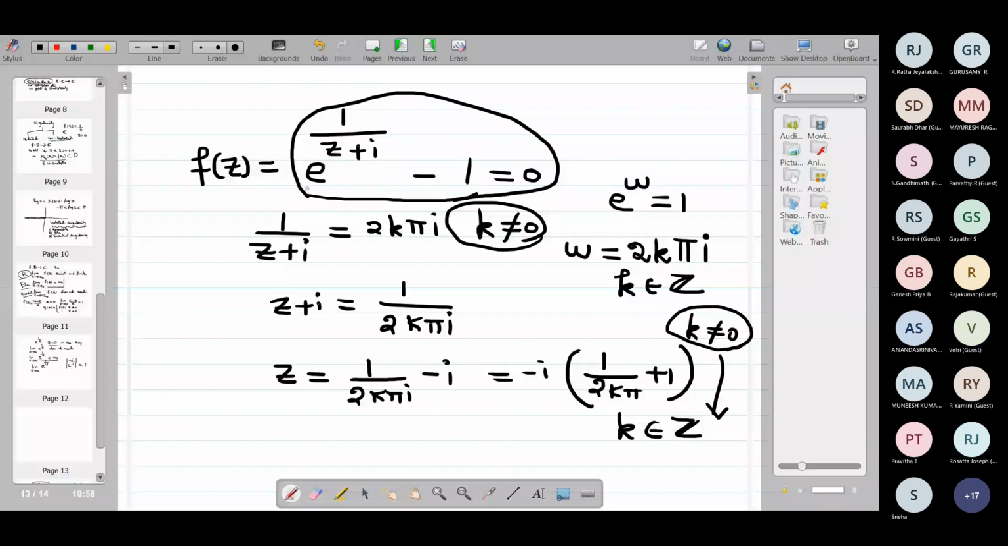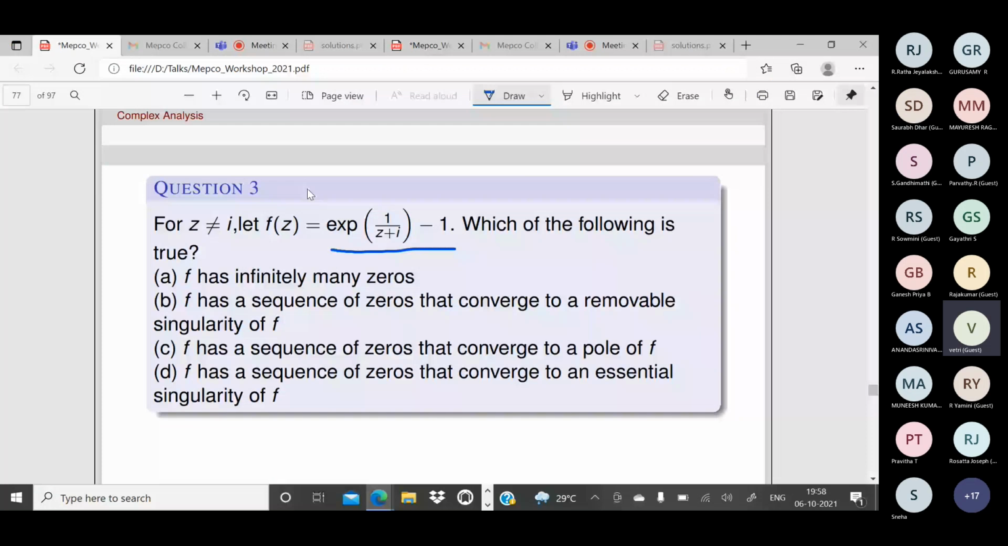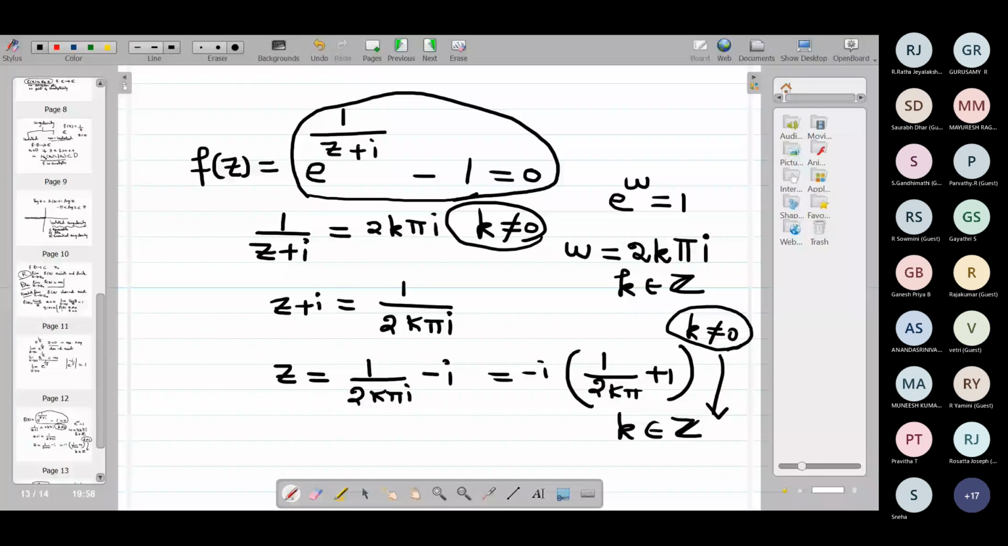So it has how many zeros? Ultimately, it has infinitely many zeros. Right. Okay. Where do these converge to as k goes to infinity? Because in complex we have only one infinity. So as k goes to infinity, where will this sequence go? This will go to minus i. Minus i. Very good.